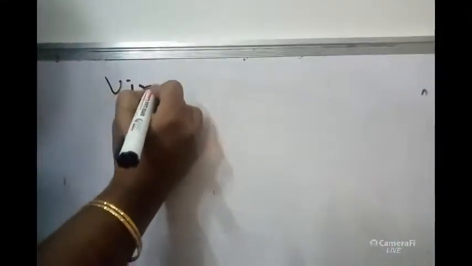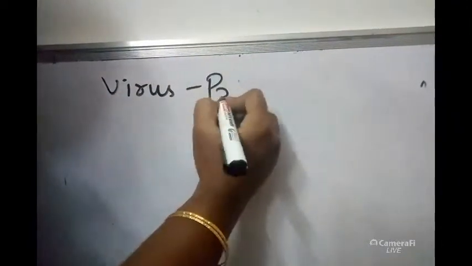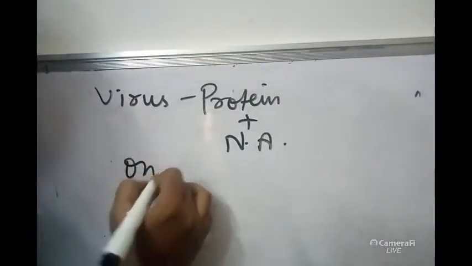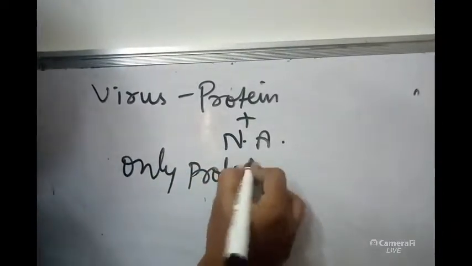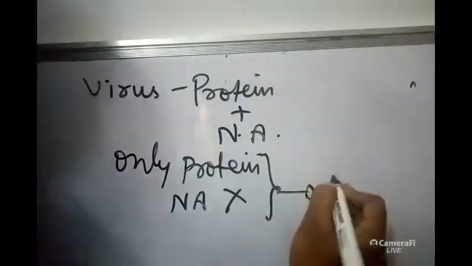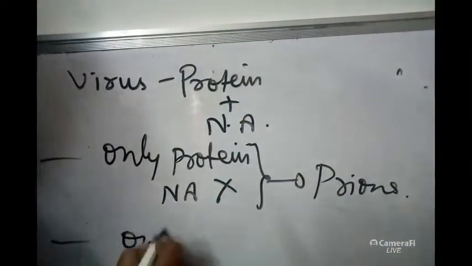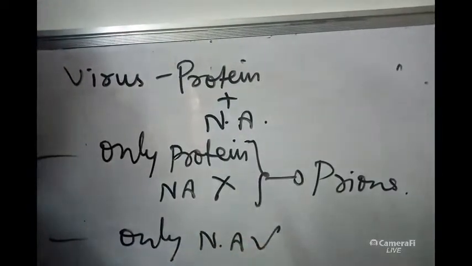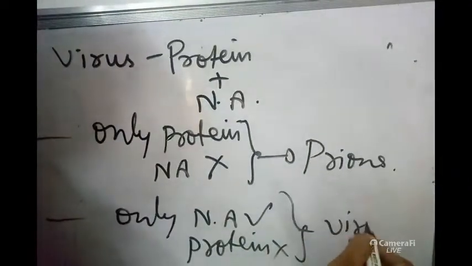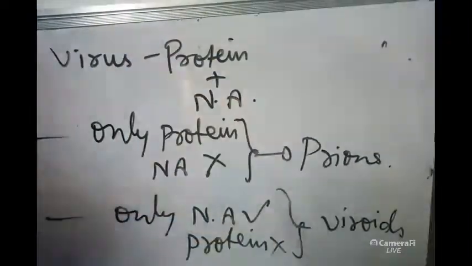See, a virus has protein plus nucleic acid. Suppose only protein is present and nucleic acid is absent, then that type of virus is called a prion. In the same way, if only nucleic acid is present and the protein part is absent, that type is called a viroid. This is the introduction about viroids and prions.